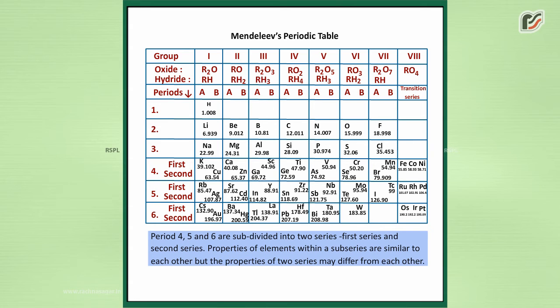Periods 4, 5 and 6 are subdivided into 2 series, first series and second series. Properties of elements within a subseries are similar to each other, but the properties of 2 series may differ from each other.